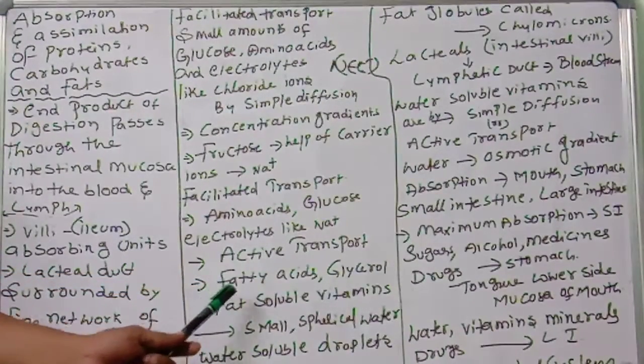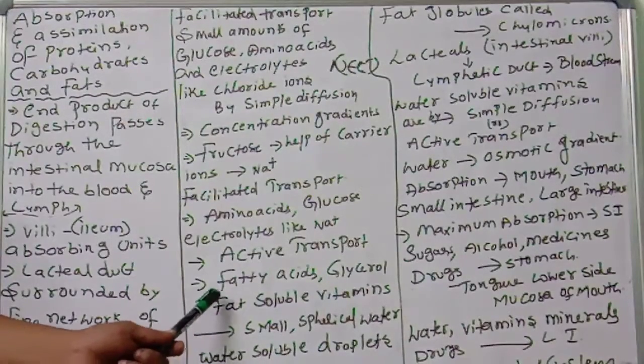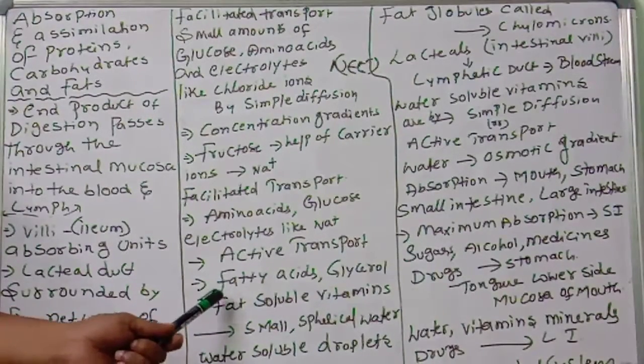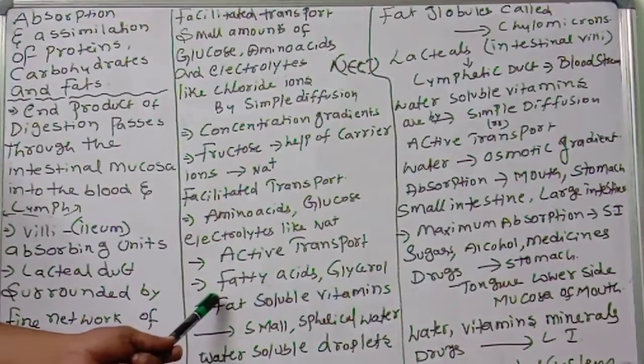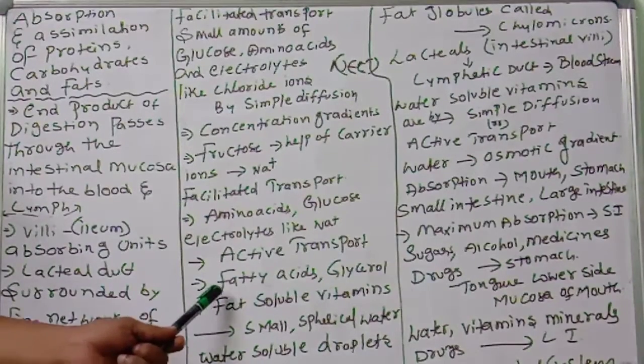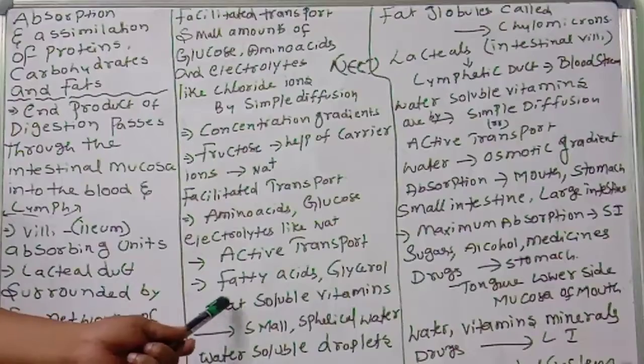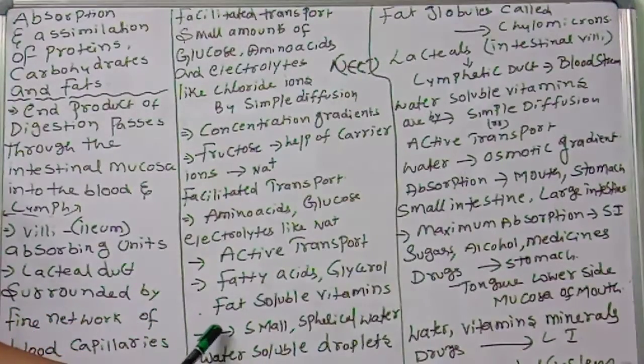Next, fatty acids, glycerol, fat soluble vitamins, the insoluble substances. What will they do? First they will be incorporated into small spherical water soluble droplets called micelles. Then the micelles are absorbed into the intestinal mucosa.